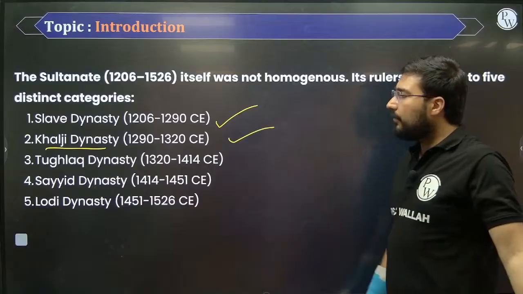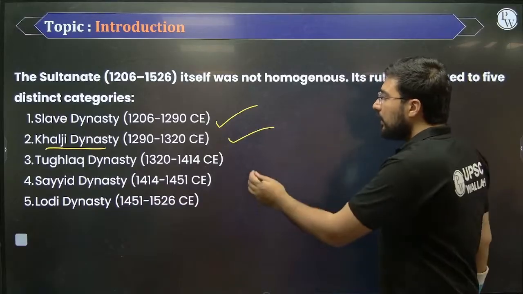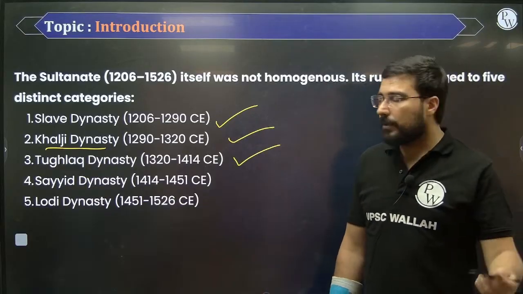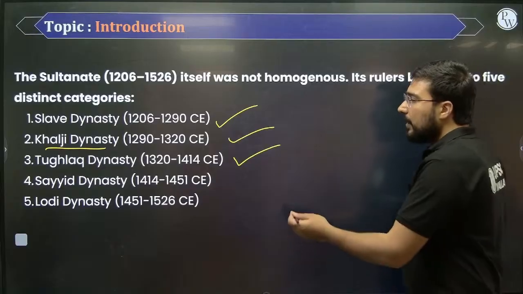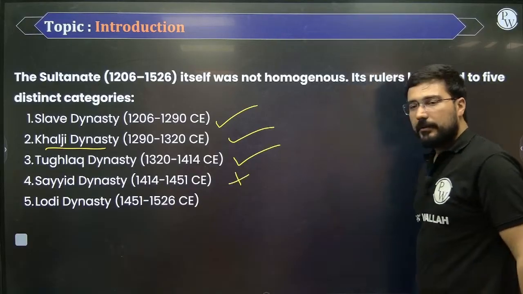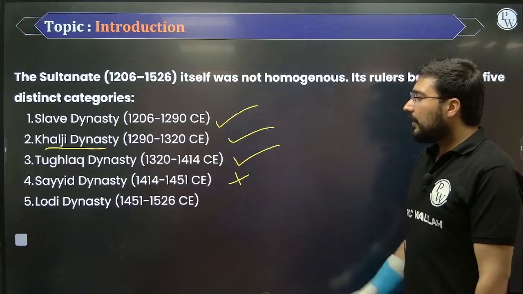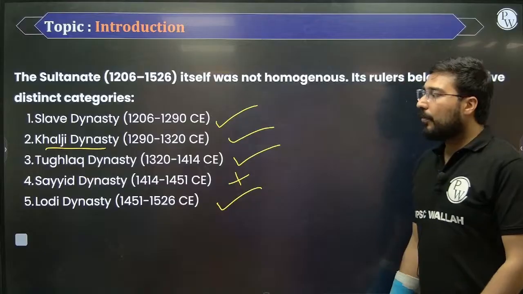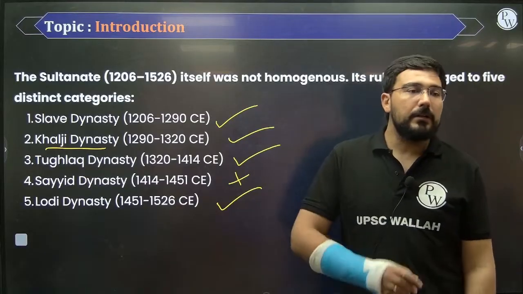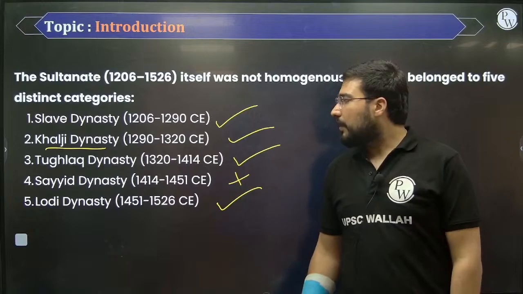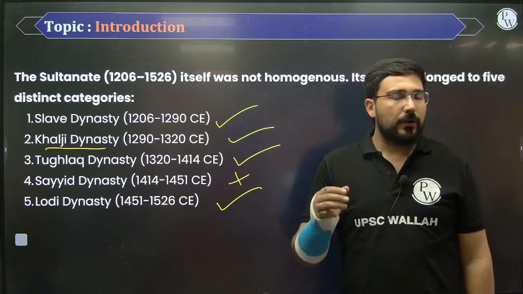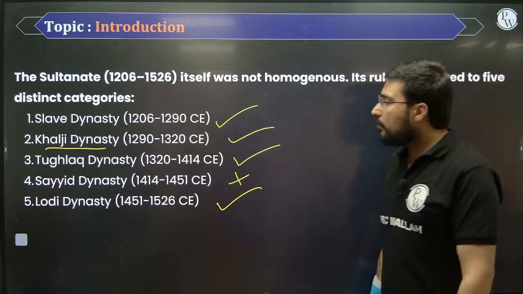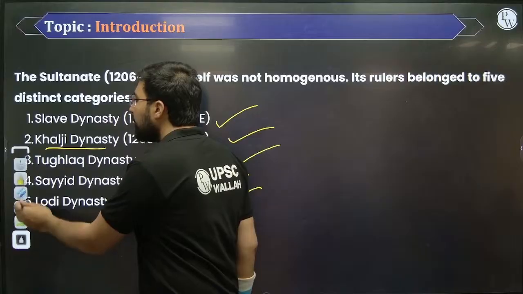In the Khalji dynasty, we have one famous ruler, that is Alauddin. In the Tughlaq dynasty, again we have 2 important personalities. First is Muhammad bin Tughlaq, then Firoz Shah Tughlaq. The Sayyid dynasty has no important ruler. It ruled for hardly 35-36 years from 1440 to 1451. The Lodi dynasty is important because this is where history is going to take a new turn. It was established by Bahlul Khan Lodi, and the end was in the hands of Ibrahim Lodi, who was defeated by Babur. So Babur was able to win in the first battle of Panipat.